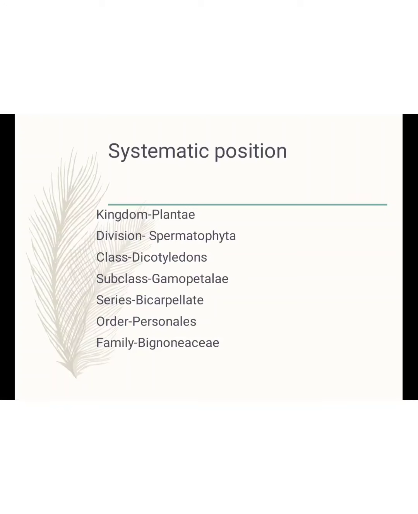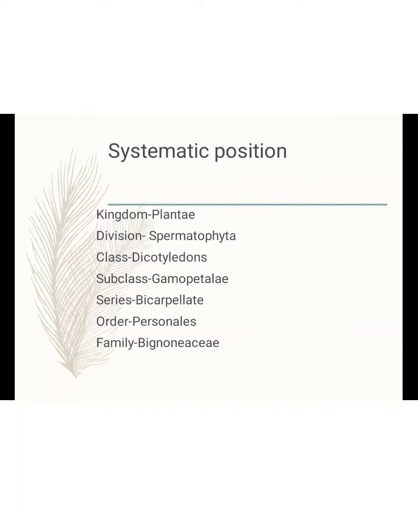Calyx and corolla both are present. Ovary is superior. Then the series Bicarpellatae. Bicarpellary means the carpels are usually 2 in number but rarely 1 to 3. And ovary is usually superior. Stamens alternate with the corolla lobes and are equal in number or fewer.